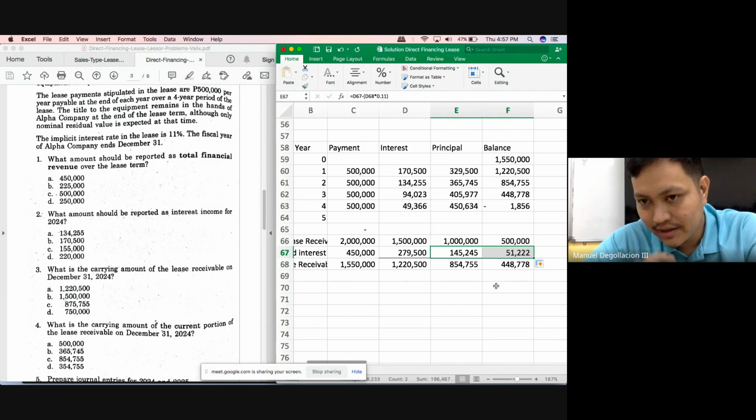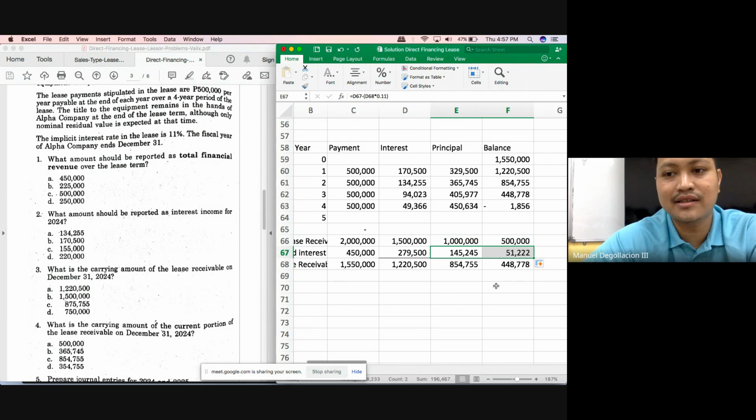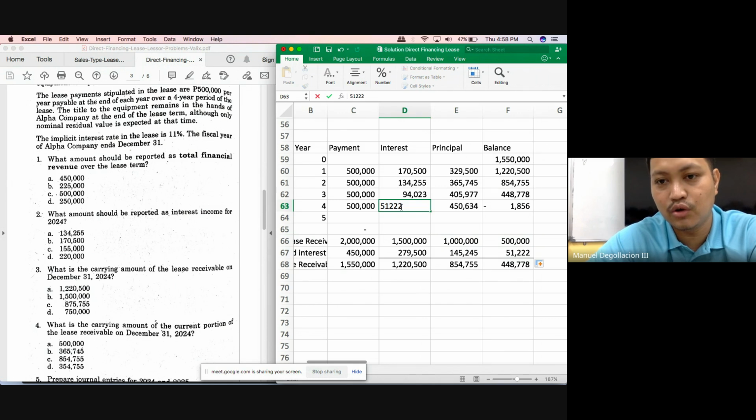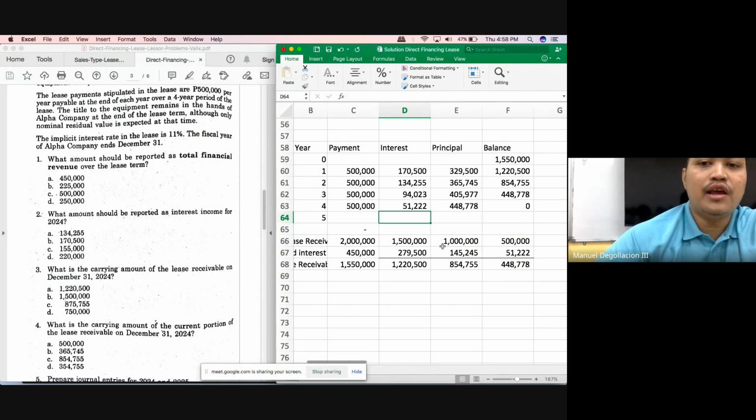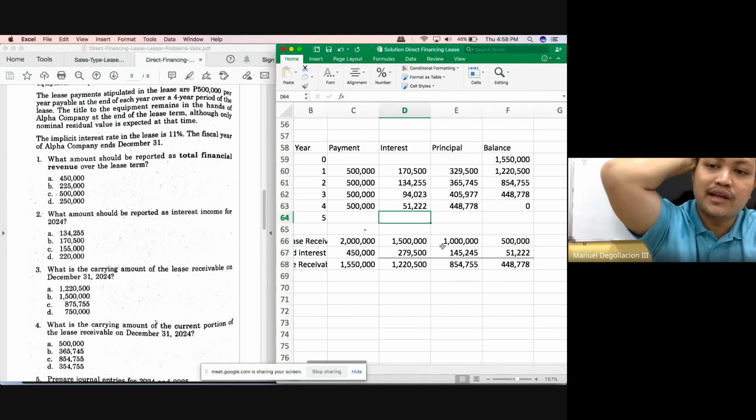Okay, but what do I want you to do in the last year, class? Whatever is the remaining unearned interest income prior to the last year, that would be your interest income for the last year, so that you'll be able to fully eliminate or close out the balance of your unearned interest income. If you will be asked how much should you report as interest income in the fourth year, do not just multiply 448,778 by 11%.